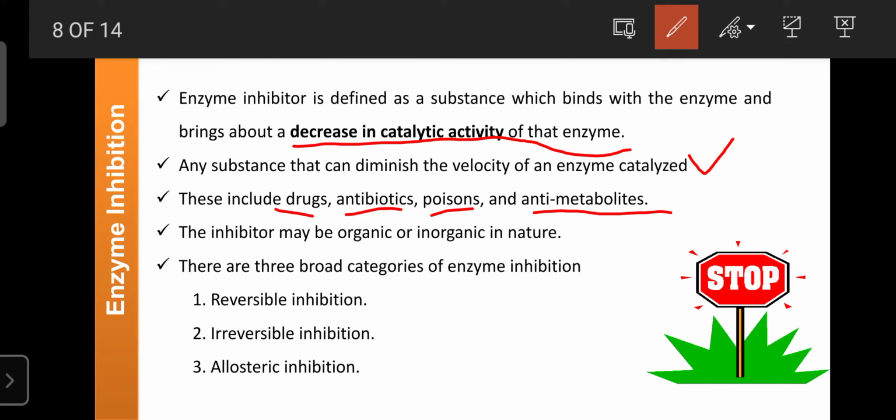Then, poisons. Poisons mainly inhibit the ATP source by targeting various enzymes like glucokinase, among many others. Due to the entry of poisons, they inhibit the enzymes involved in the production of ATP. Then there are the anti-metabolites. Their structure is similar to enzyme components like purine and pyrimidine bases. Due to that, they inhibit the metabolic activity in that particular type of cell. That's why anti-metabolites are mainly employed for the treatment of cancers.